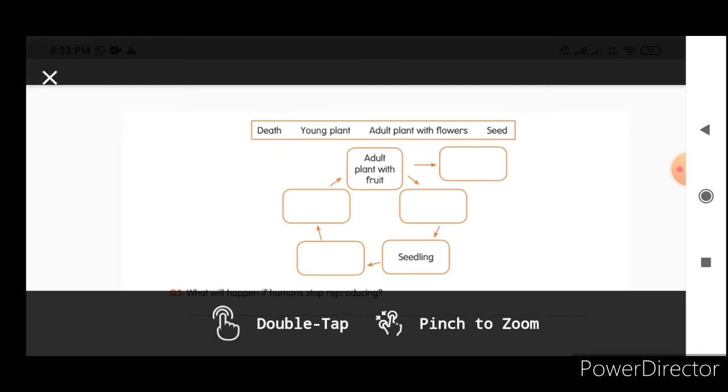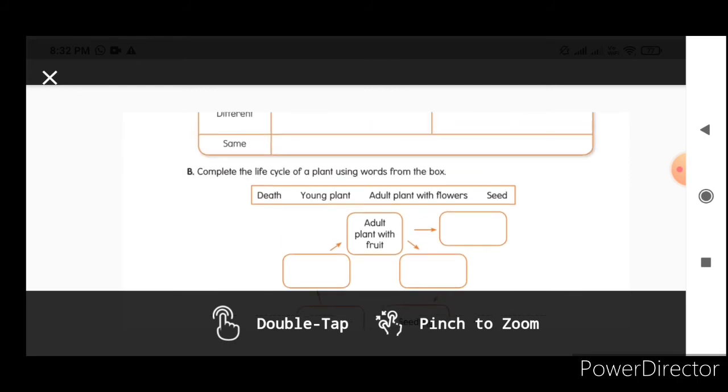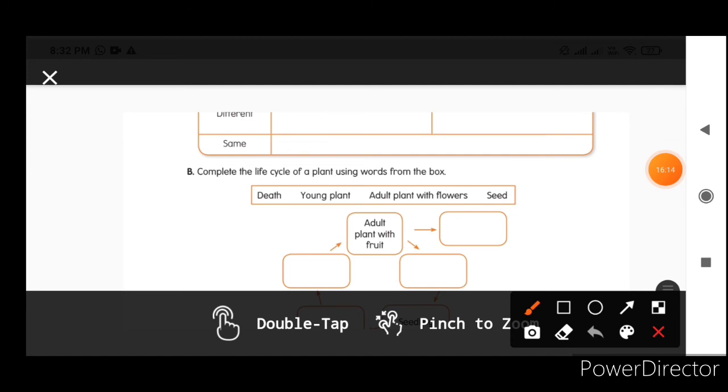And the next question we'll see. Complete the life cycle of a plant using words from the box. First, the plant life cycle starts from the seed. Seeds are compulsory to grow a new plant, so you write that in the first box. From the seed, what is developed? A young plant comes from the seed. The young plant develops into an adult plant, so you write that in the next box.